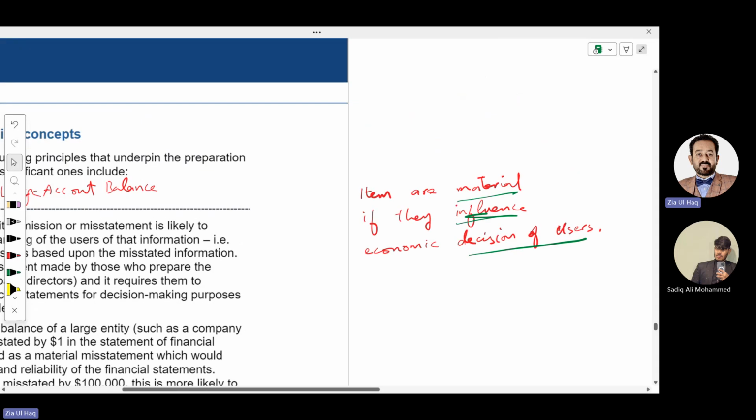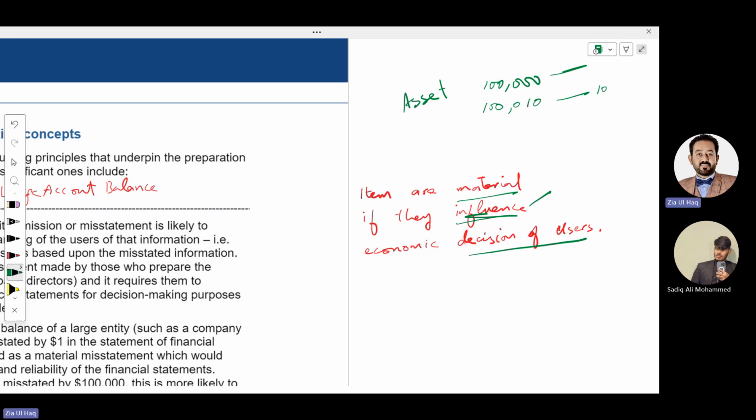Suppose an asset is recorded at 100,000 and management tries to overstate it, and instead of 100,000 they have recorded it at this amount. This was the original amount and they have recorded it at this amount. By how much is the asset overstated? Just 10. Is that 10 material? No. Why? Because it is not influencing the decision of any user.